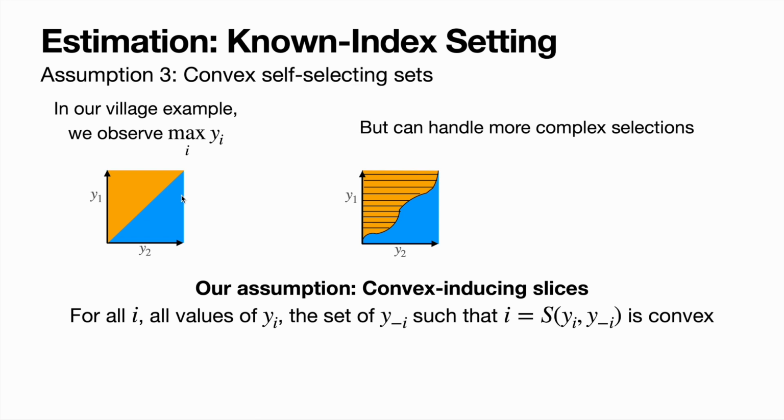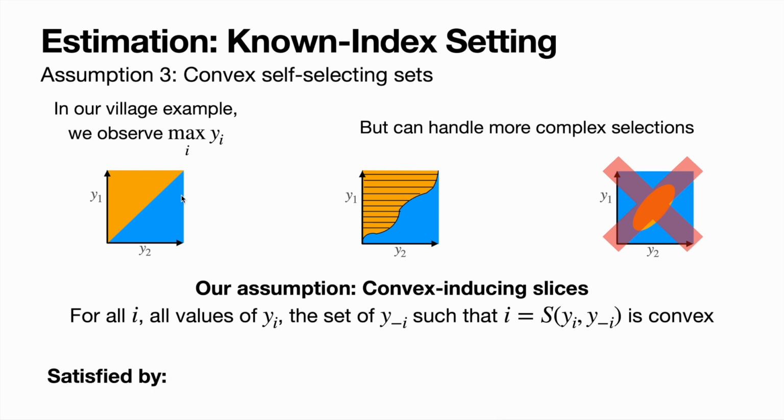It's always a continuous line segment. On the other hand, this selection function S would not work, because for most values of y1, the set of values of y2 that would make y1 be observed are 2 disjoint line segments, which are not a convex set.